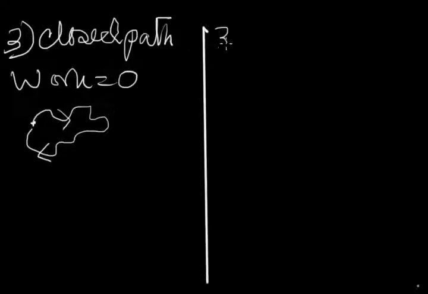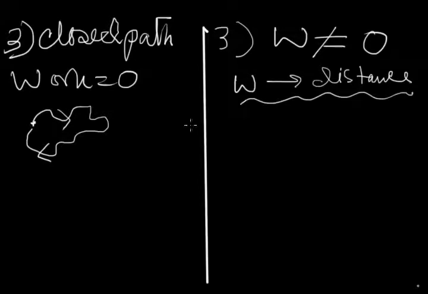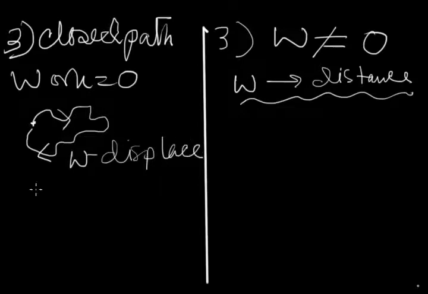But here, very importantly, in a closed path, the work is not zero. Why not zero? Because this work is based on displacement, and this one is based on distance. So it's very important that the closed path work is not zero, as the work is based on distance, and here it is zero as work is based on displacement. So I want to make it very clear, these two parameters of distance and displacement.